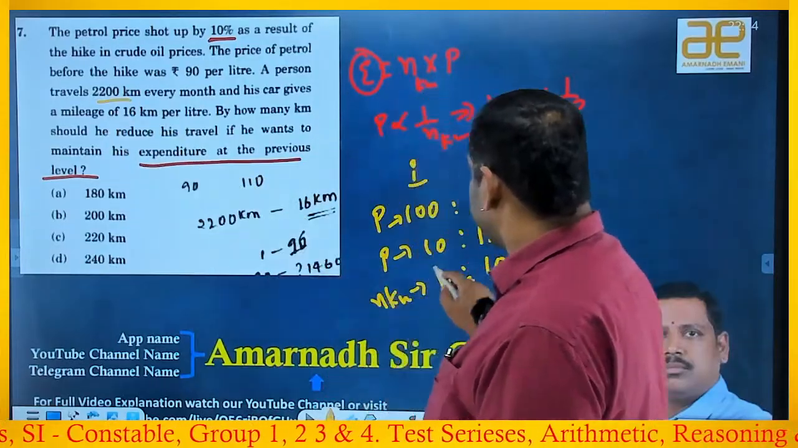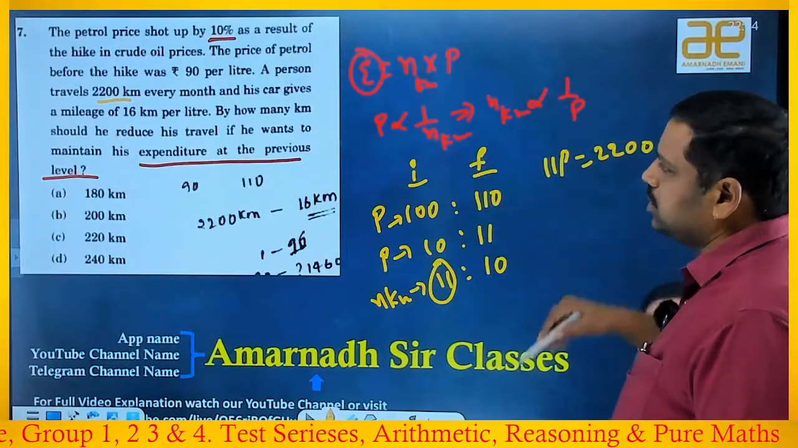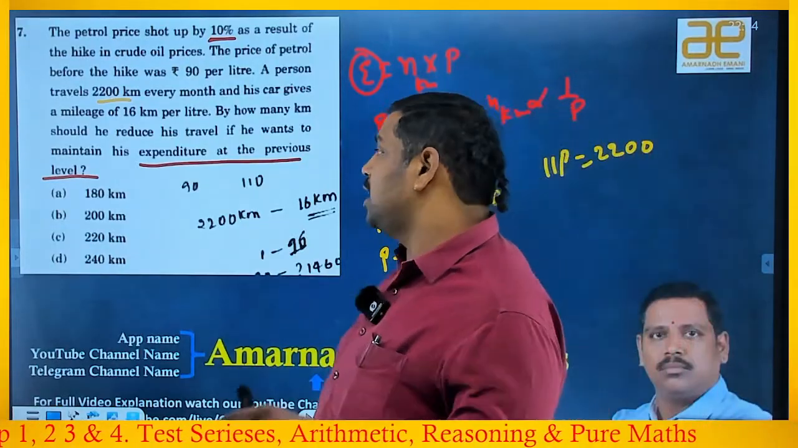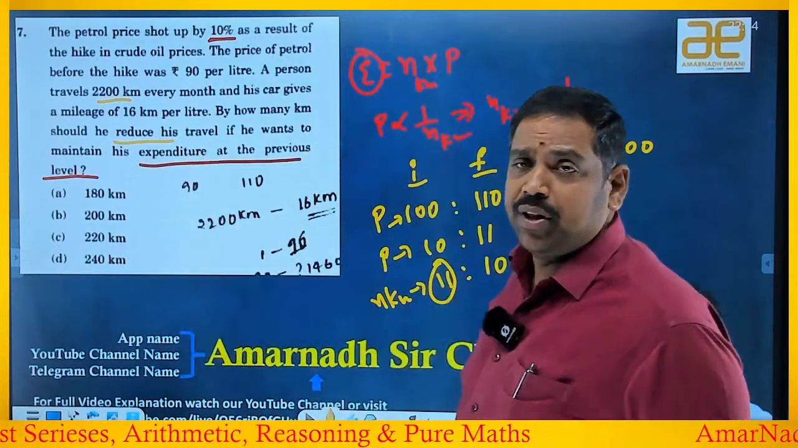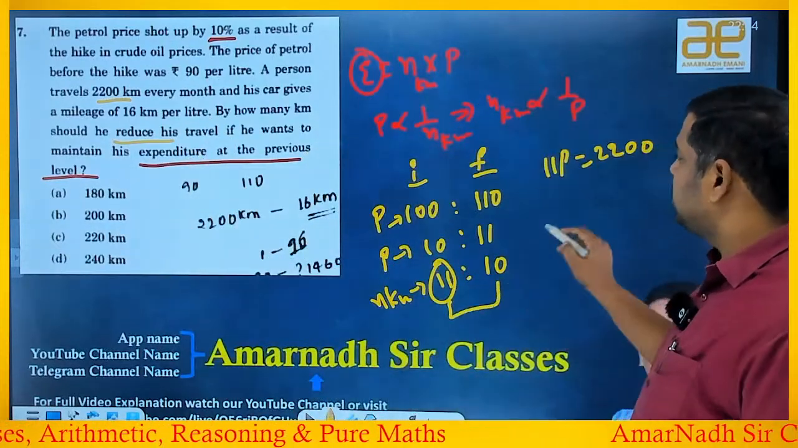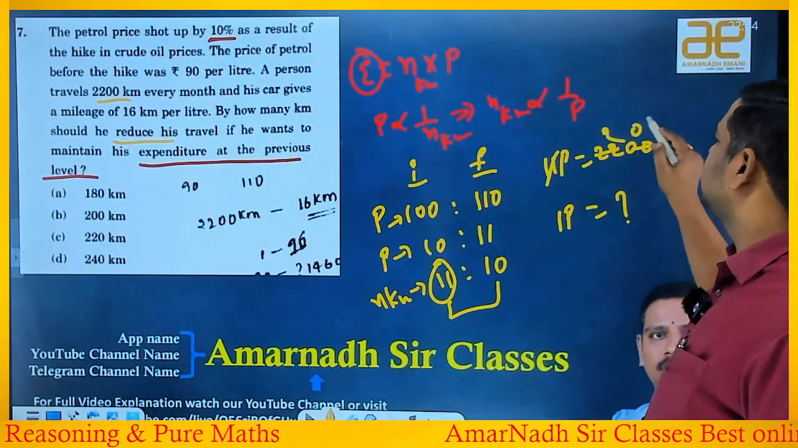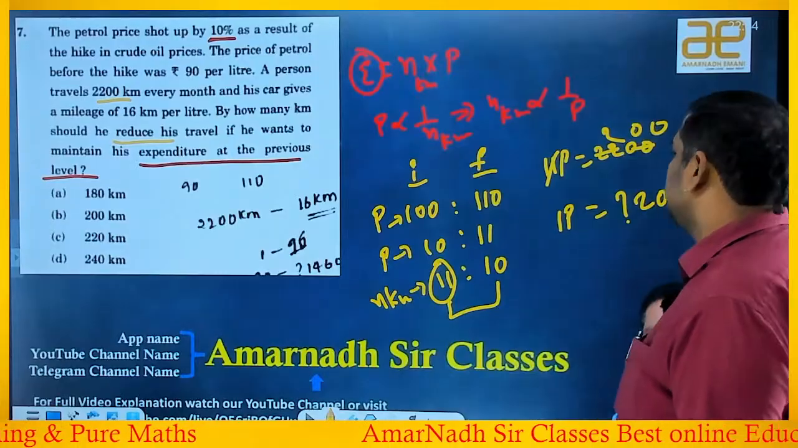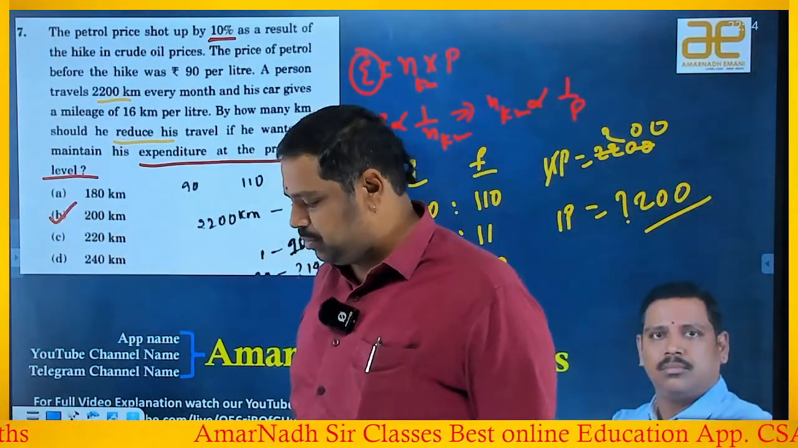2,200 kilometers. That is nothing but 11 parts. 11 parts is equal to 2,200 kilometers. He is not asking how many kilometers he can travel now. He is asking how many kilometers he should reduce his travel. So this is 11 parts, this is 10 parts. It should be reduced by 1 part. How much is that? 11 twos and two other zeros. One part is equal to how much? 200. How many kilometers he has to reduce is simply 200 kilometers. So B is the answer.